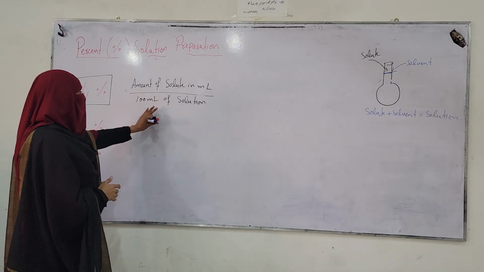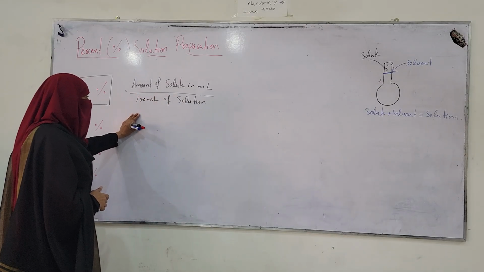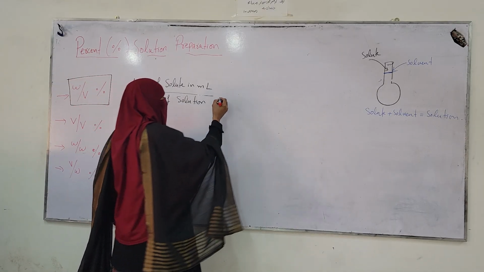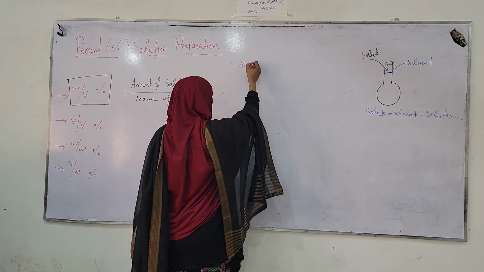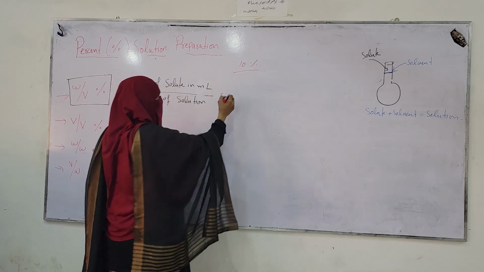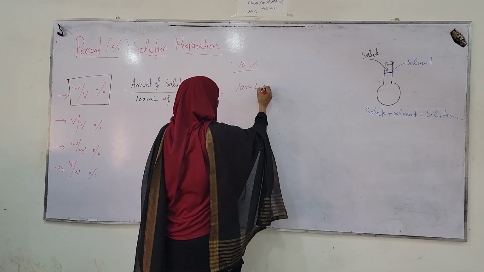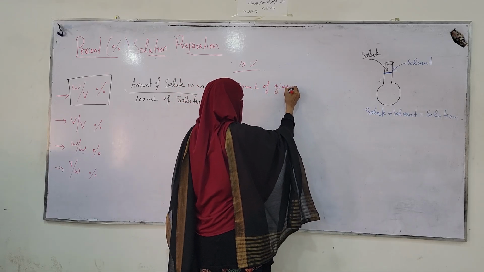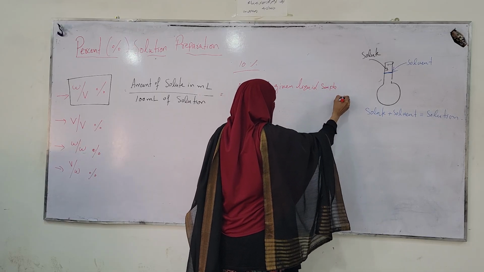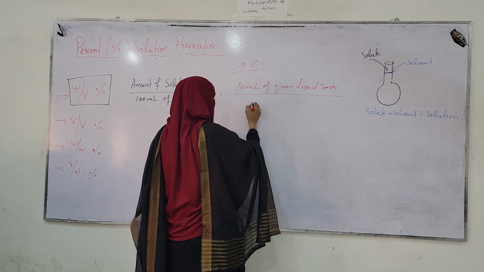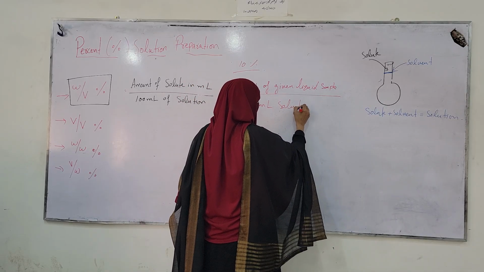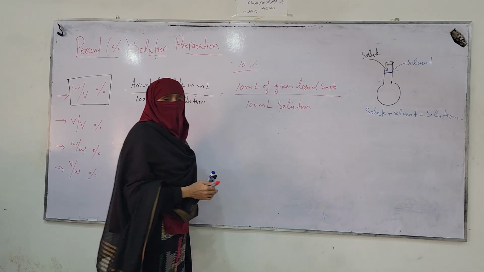Then from the pure liquid sample, you can prepare percent concentration volume by volume. And the method will be again the same. So if you have to prepare a 10% solution of a given pure liquid, then take 10 ml of the given liquid sample and make it up to the mark, up to the 100, by adding further solvent, meaning 100 ml of solution.